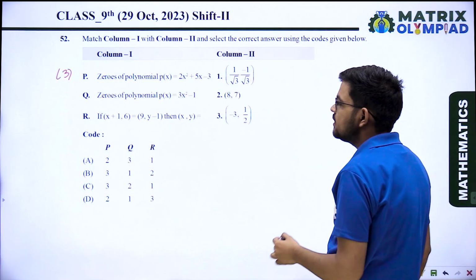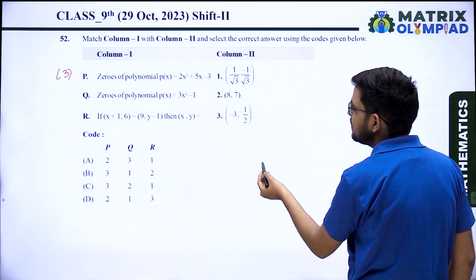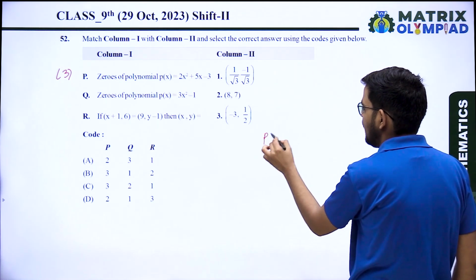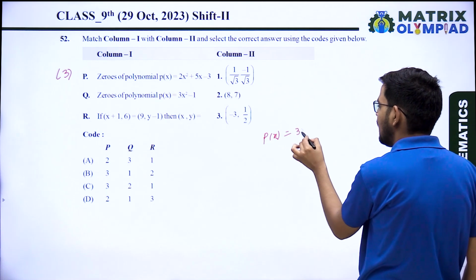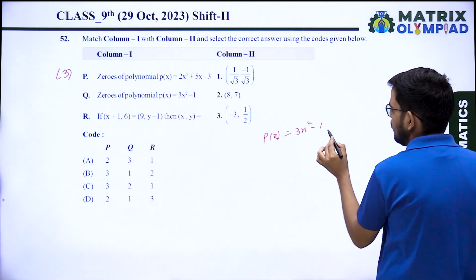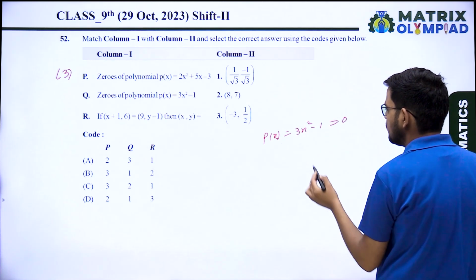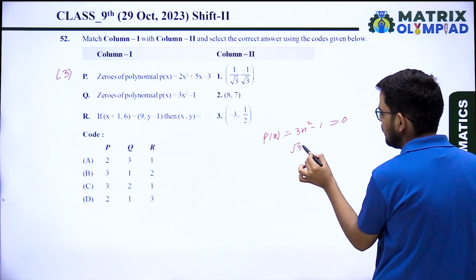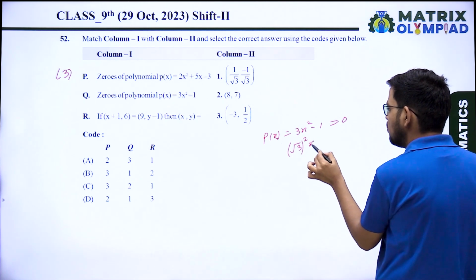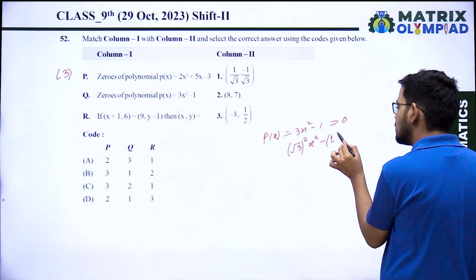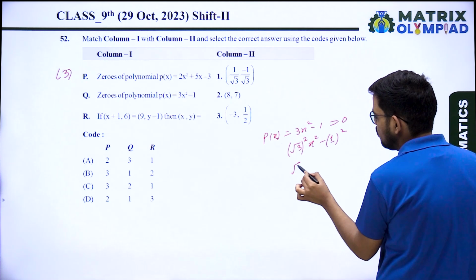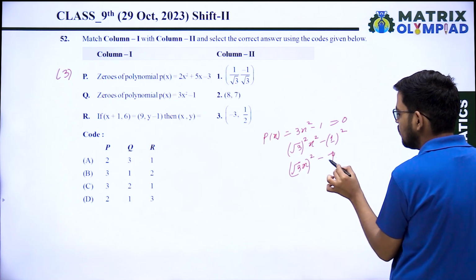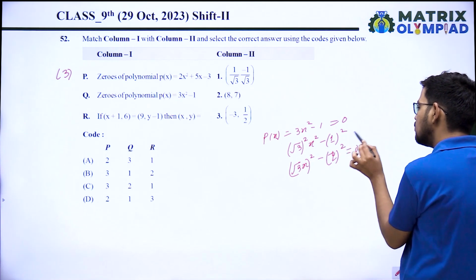For Q, zeros of the polynomial p(x) equal 3x square minus 1. If we have to find the zeros, put equal to 0, and we can write root 3 x square minus 1 square equal to 0.